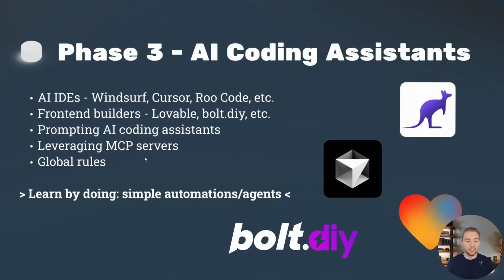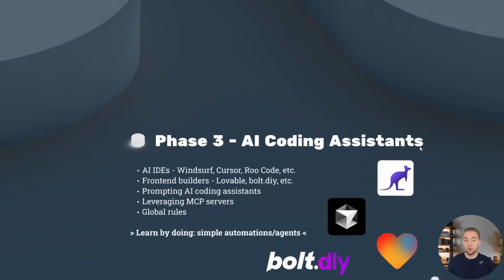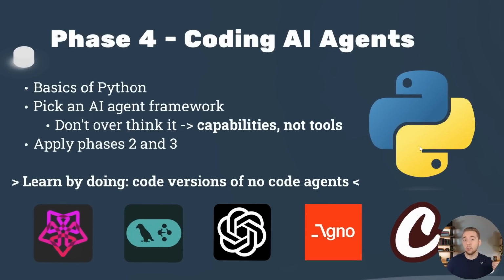And then as far as learning by doing, again, going back to getting very hands-on here, build out some simple automations and agents with code. Download one of these AI IDEs like Windsurf, Cursor, or RooCode. Build out some simple things. Just get comfortable with using these AI coding assistants before moving on to the next step here, which is using code to create our AI agents now instead of no-code tools.